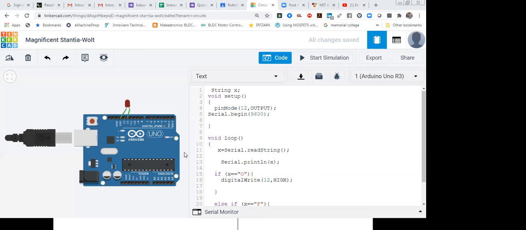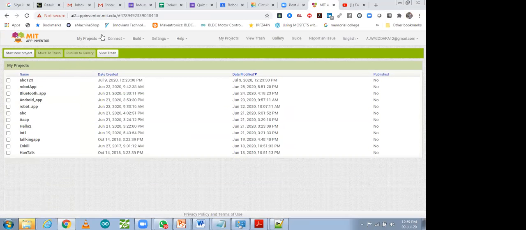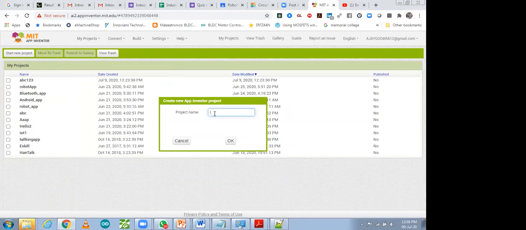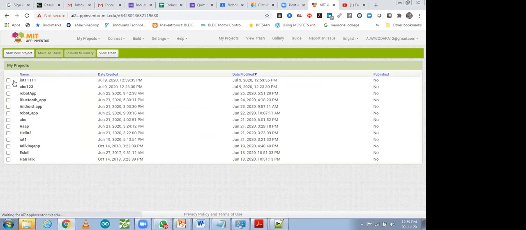So about the app part, if you are having any confusion in the app, let me start a new project and use it over there. My projects, create new project. I'm going to tell you from the beginning if you are having any kind of issue with this. Okay, so now see it carefully. Let me take some name. So this one is my new app. You can open it.